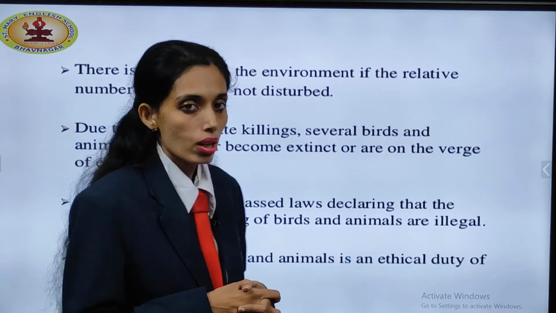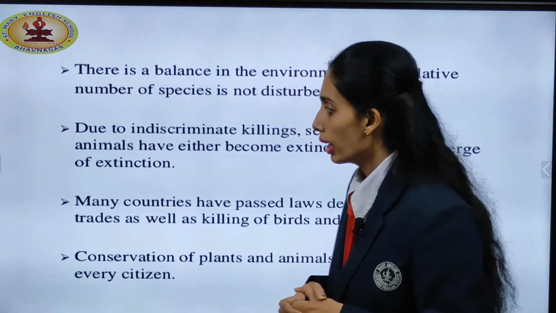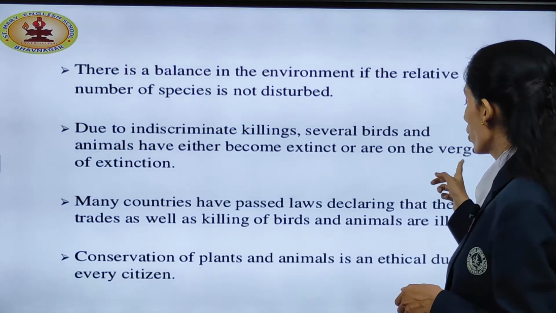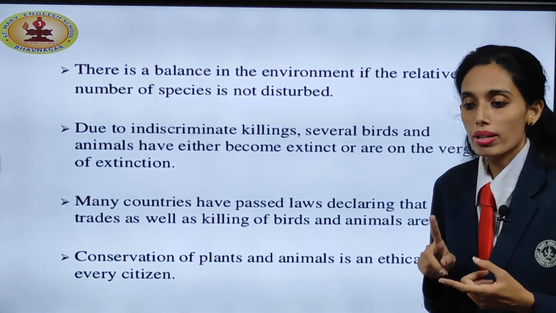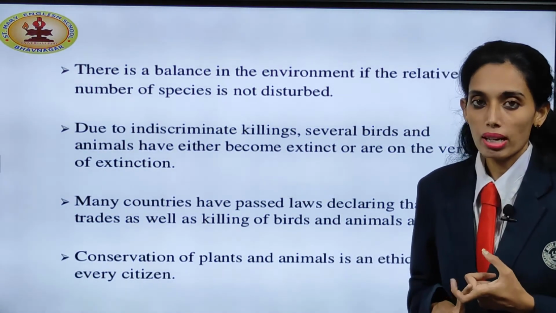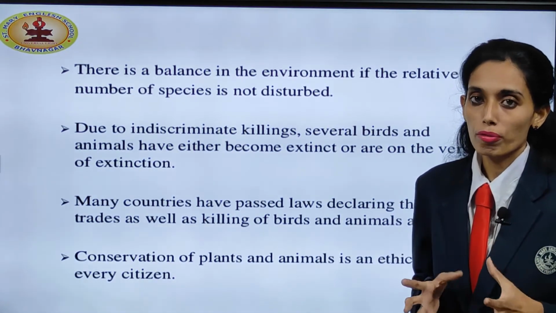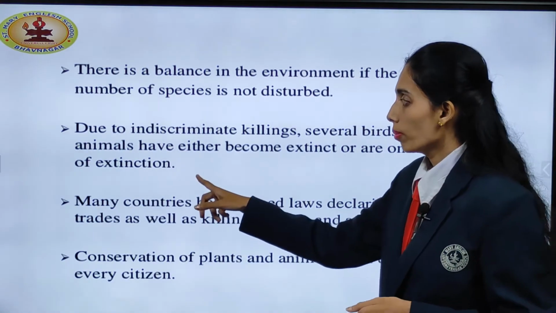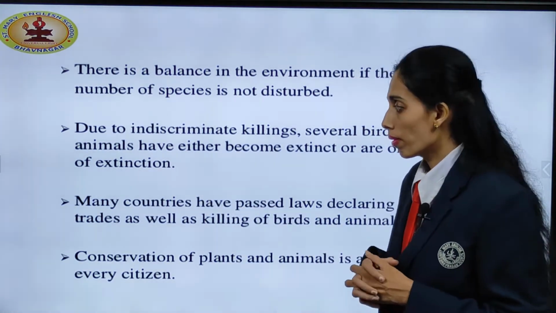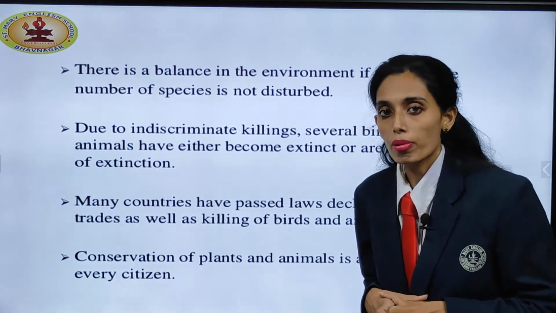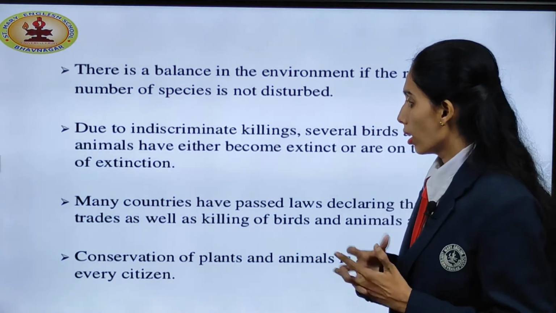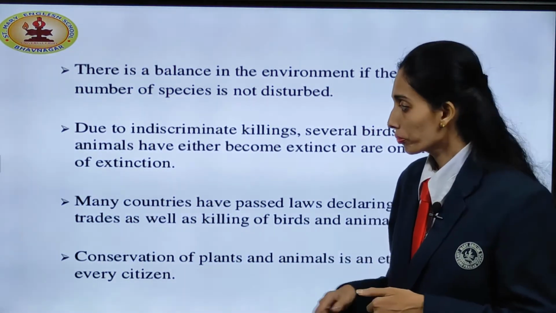Several birds were being killed off, and animals have either become extinct or are on the verge of extinction, because their natural habitat, the place where they are staying, is being washed off due to the rainfall. So that's why they have already become extinct. We cannot see this type of birds or animals, and some are on the verge of disappearing.